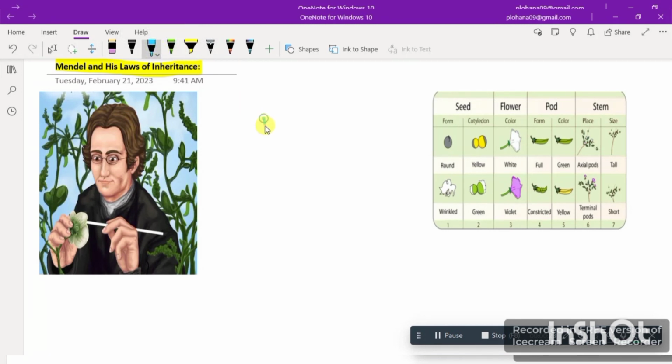So Mendel was born in 1822, and he died in 1884. He was an Austrian monk. Now, basically, what is a monk? A monk is like a priest.